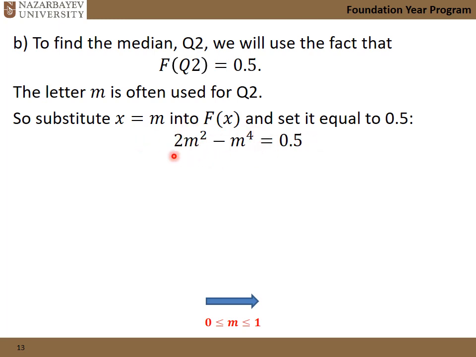So this is our function from the previous slide. We enforce it to be 0.5, and x itself is the median in here. So our problem changes to solving something that looks like a quadratic equation. If you let t equal m squared, then this is a quadratic equation. It could be solved.